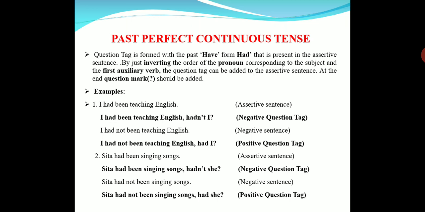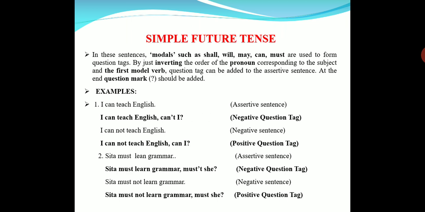Now let us move to future, simple future tense. Again in future tense we have simple future, future continuous, future perfect and future perfect continuous tenses. Here we have modals, instead of do, be and have forms. Those modals you have already learnt in tenses.